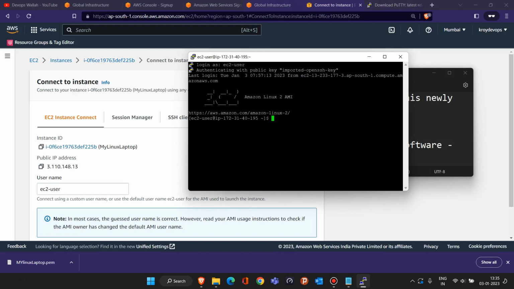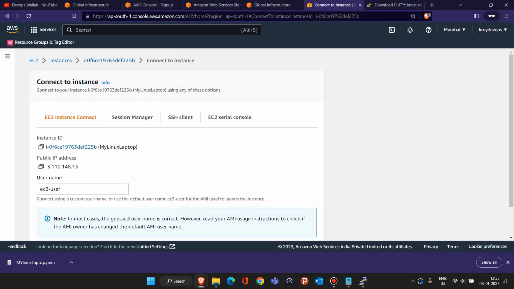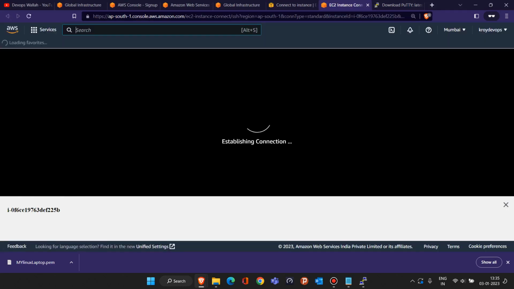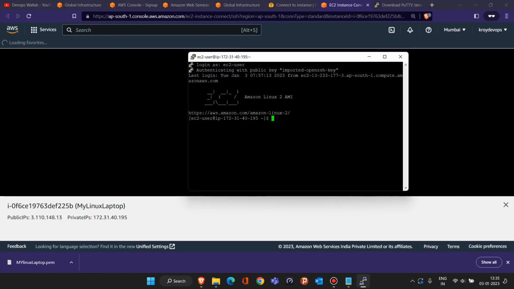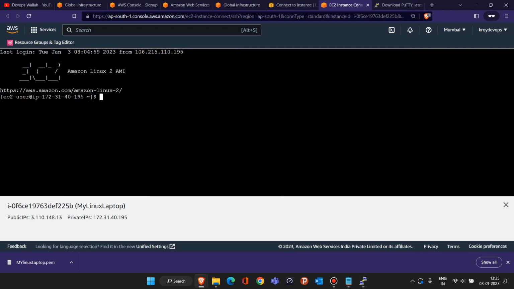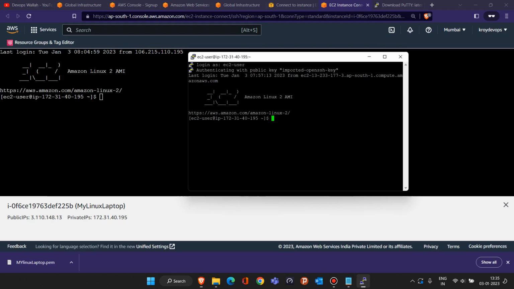Just like how we were able to connect from the browser, if I click on this Connect option that we previously saw, what it was doing was opening a black screen in the browser itself and connecting to the Linux machine. The same way, whenever we use Putty, we get the same screen. Let it load so you can verify quickly. Okay, so this screen and this screen are exactly the same.